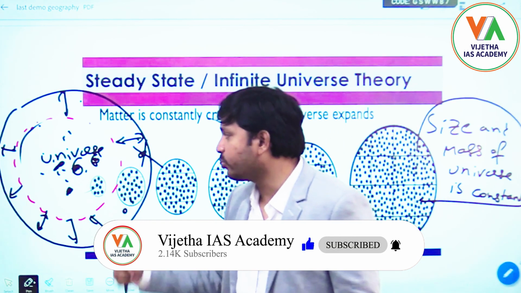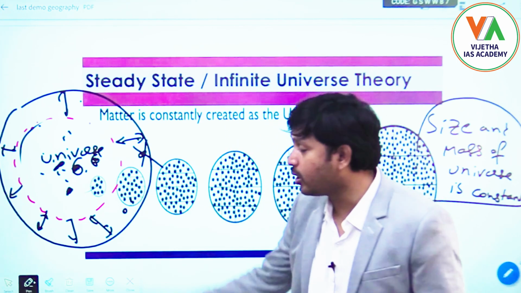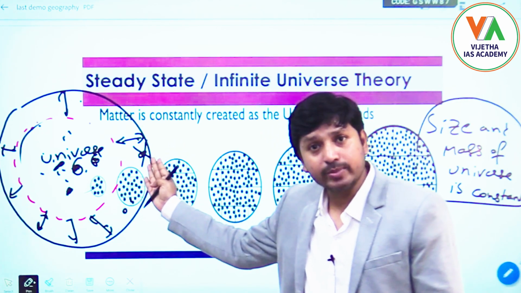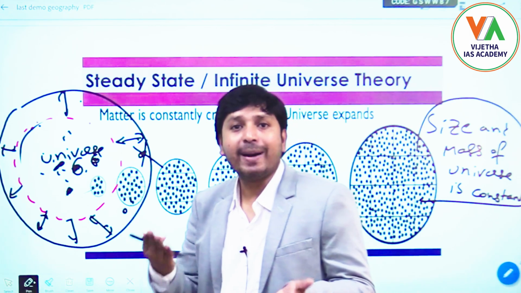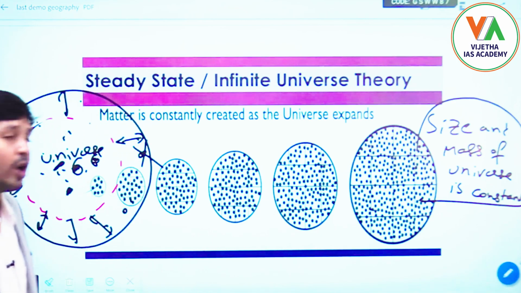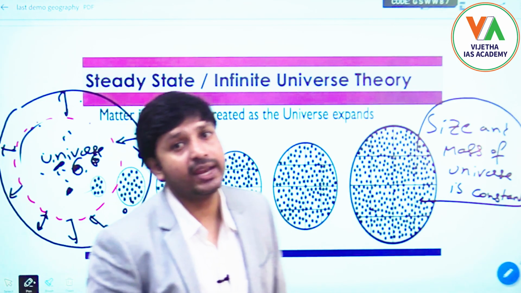So with this we can say the size of the universe is constant, and also the mass of the universe is constant, because whatever mass goes away from this observable boundary, the same amount of mass is generated. So the balance is reached, so that the mass and size of the universe is always constant. That is what is mentioned in this steady state theory.